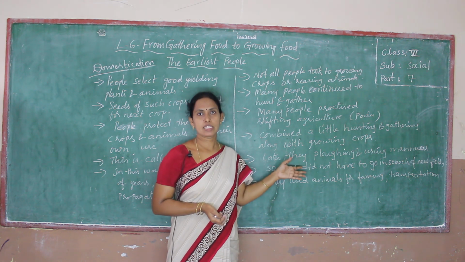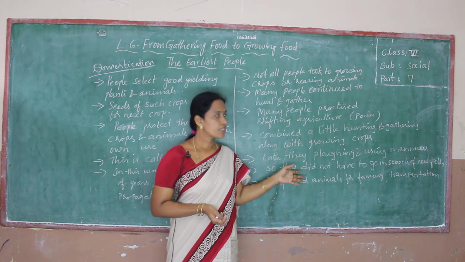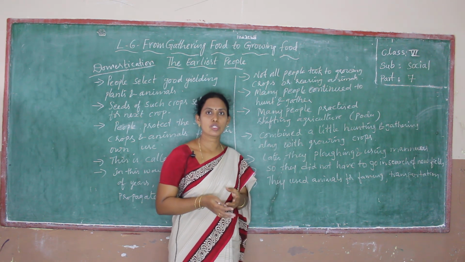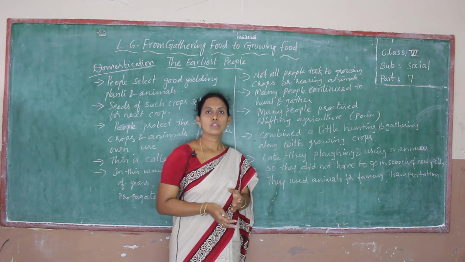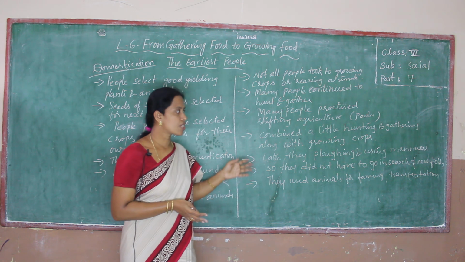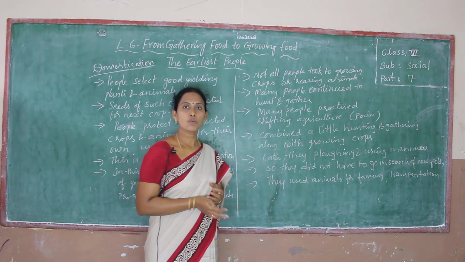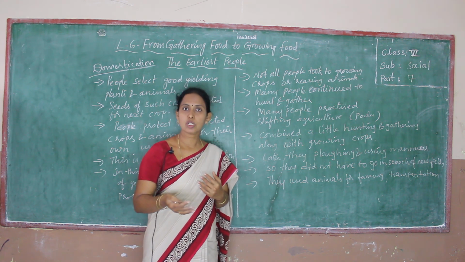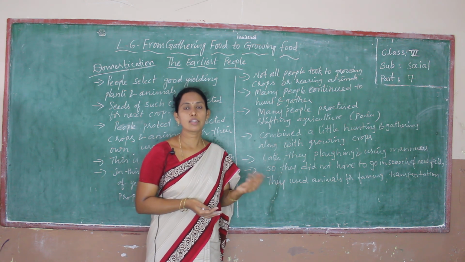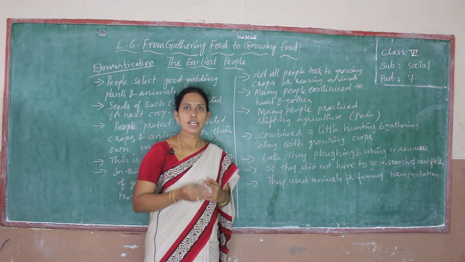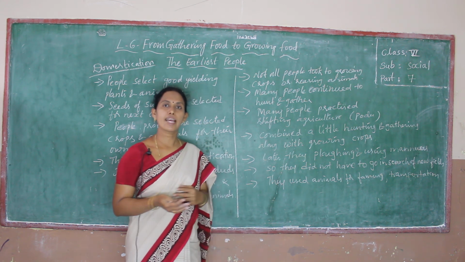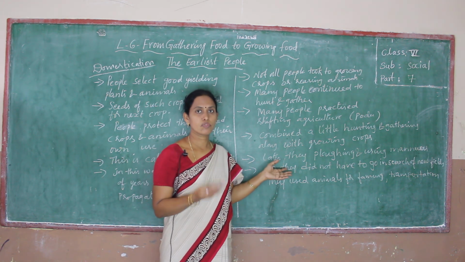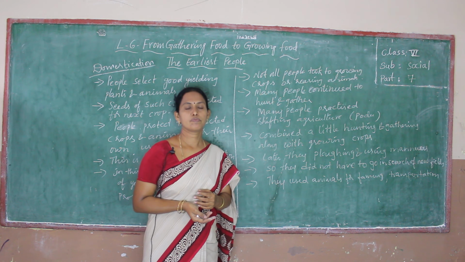So now they settled in one place. Why? Because they have to plough the field wherever they are living. They have to use manures, and to grow crops they have to live in that area. And the animals they reared, they used for ploughing and transportation also. For transportation, animals are a must. So they used the animals they reared for ploughing in the fields, to grow farms, and for transportation.